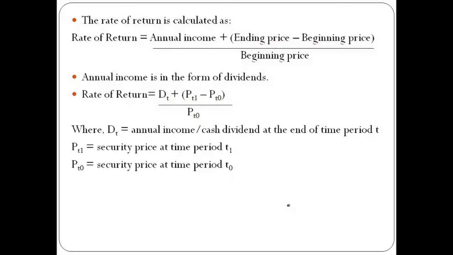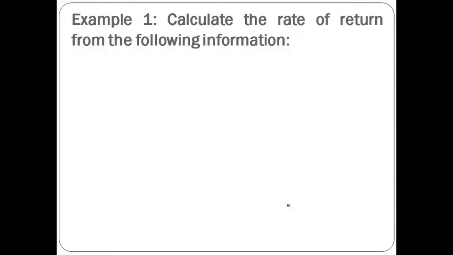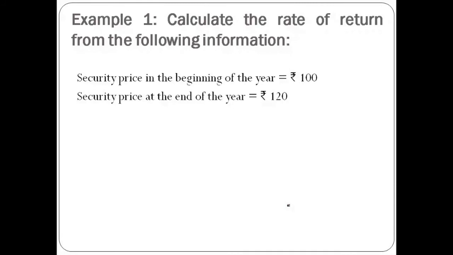So Dt is the annual income or cash dividend at the end of time period t. Pt1 is security price at time period t1, that is the ending price, and Pt0 is security price at time period t0, that is beginning price. Okay, now this is the example. So you have to calculate the rate of return from the following information. Security price in the beginning of the year is ₹100, security price at the end of the year is ₹120, and dividend paid at the end of the year is ₹2.